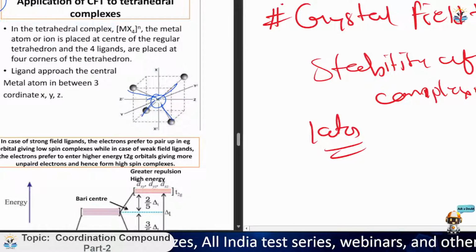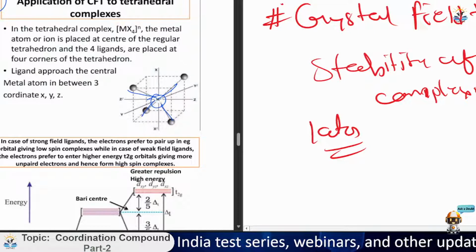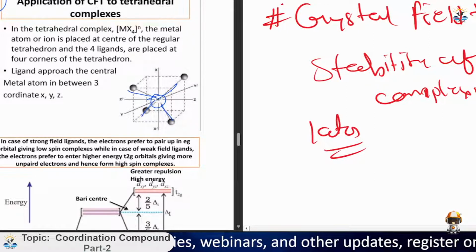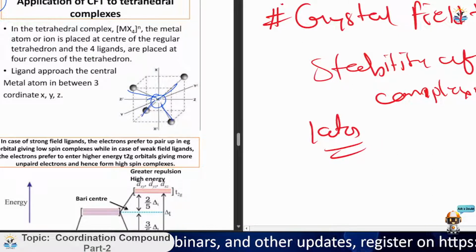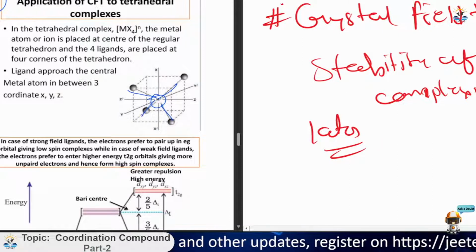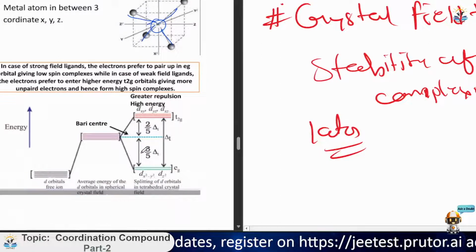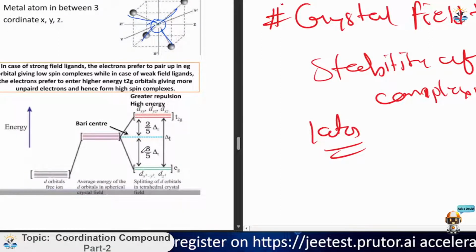See, this is just diagonally opposite. Now, ligands approach the central metal atom in between the three coordinate axes, that is x, y, z. This is a simple structure model of the tetrahedron.